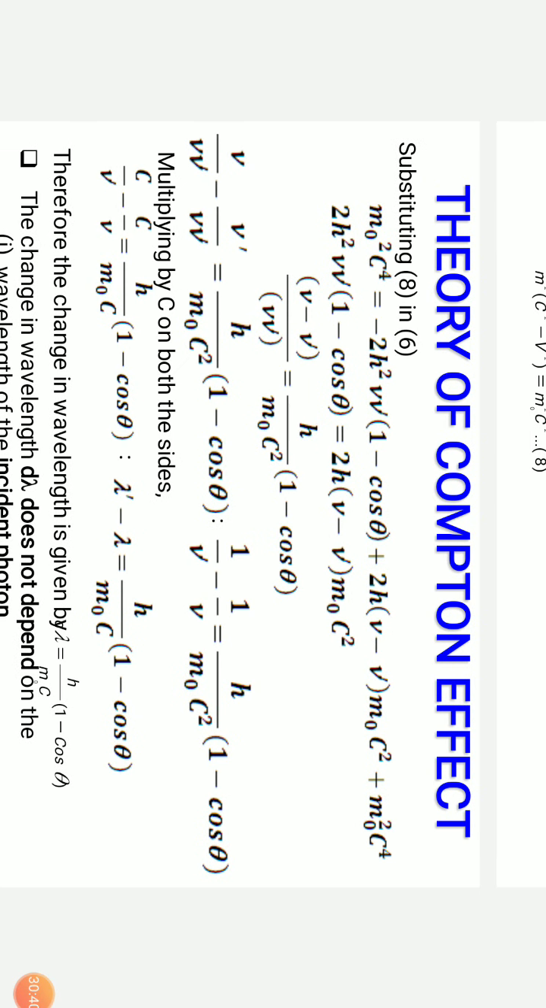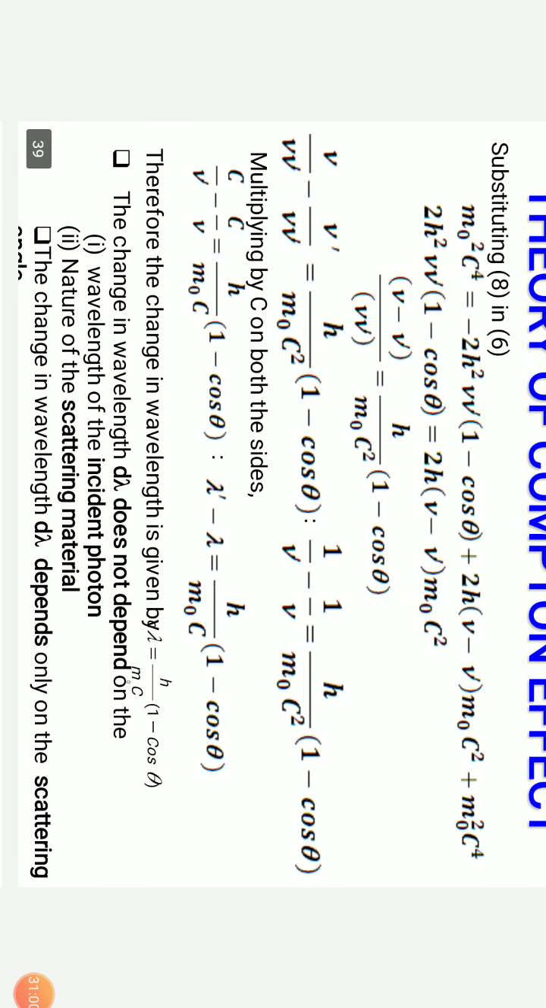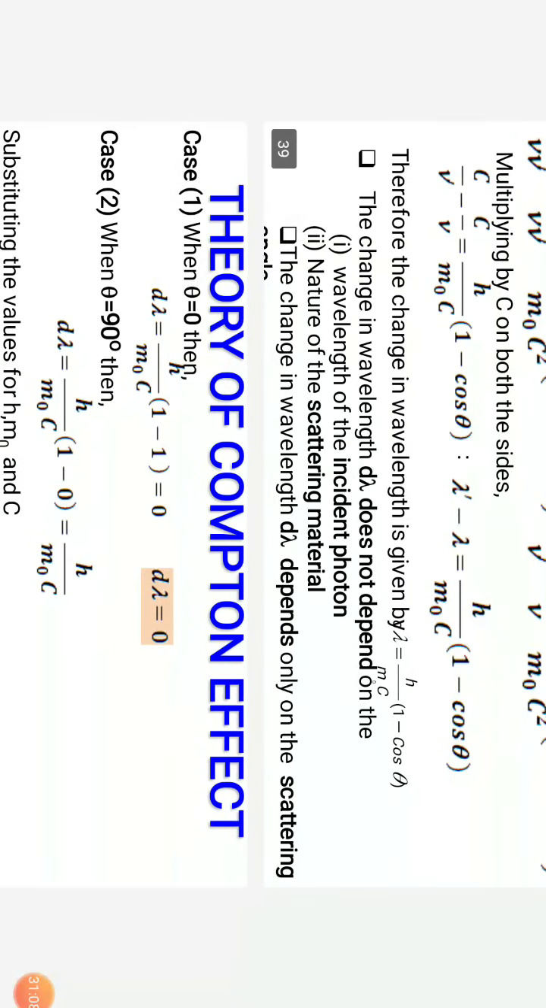So bring all nu and nu dash terms to one side and non-nu terms to the other side. We get (nu minus nu dash) by nu dash equals h by m naught c square into (1 minus cos theta), or nu by nu dash minus nu dash by nu dash equals h by m naught c square into (1 minus cos theta), or 1 by nu dash minus 1 by nu equals h by m naught c square into (1 minus cos theta). Taking one c from the c square on the right hand side to the left hand side, we get c by nu dash minus c by nu equals h by m naught c into (1 minus cos theta), which is nothing but lambda dash minus lambda equals h by m naught c into (1 minus cos theta). And this lambda dash minus lambda, we call it the Compton shift.